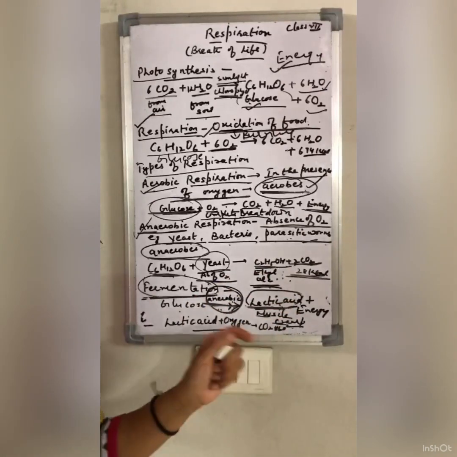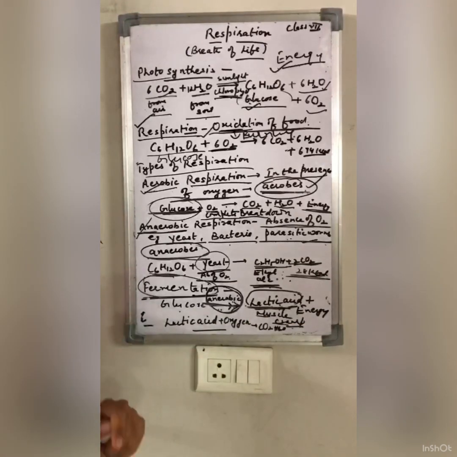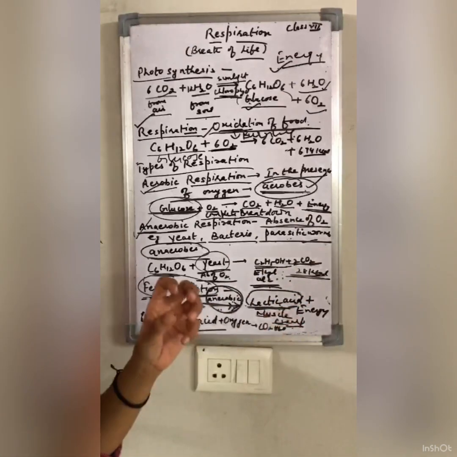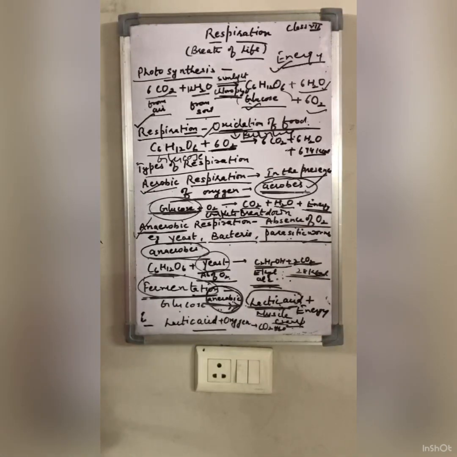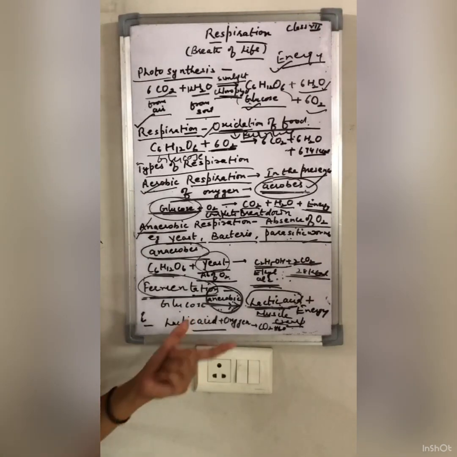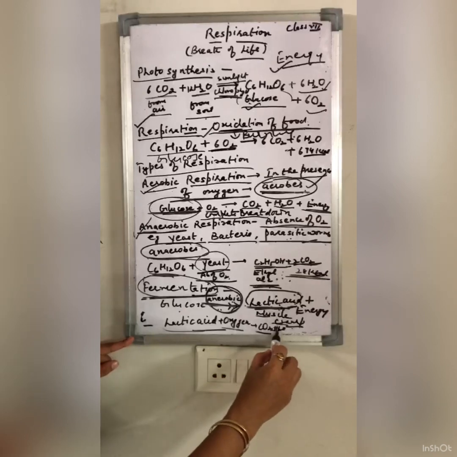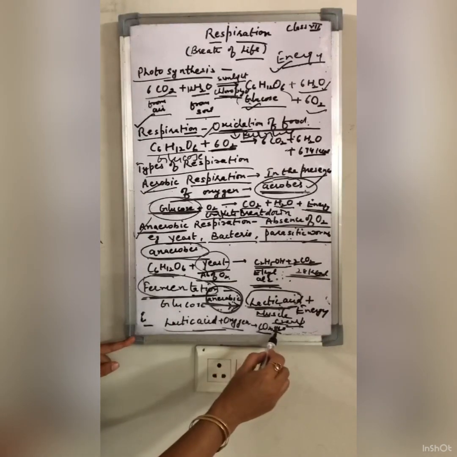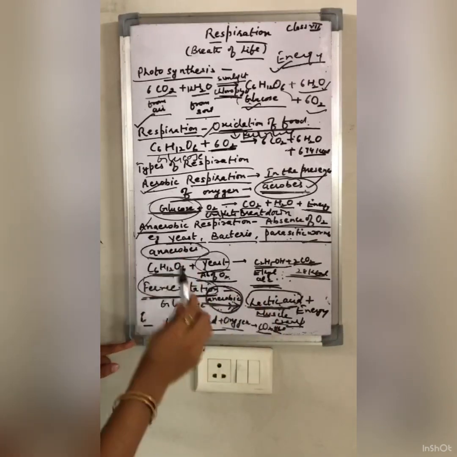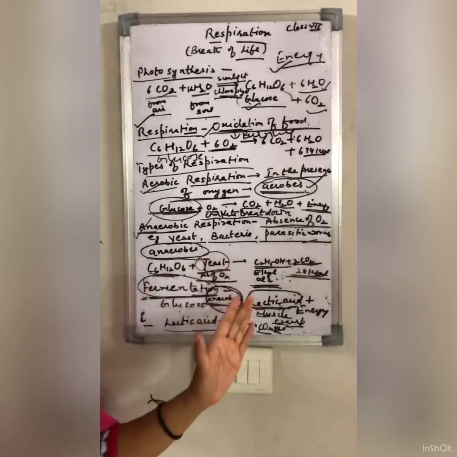How do we get relief from this pain? If you go for a hot water bath or a hot oil massage, then the circulation of oxygen increases in the blood. You know that oxygen circulates in our body with blood only. So with that, the lactic acid in the presence of oxygen is converted into carbon dioxide and water. The lactic acid that has accumulated will break down into carbon dioxide and water, and you will feel relief from muscle cramp when you take a hot water bath or get a massage, because there is circulation of oxygen.